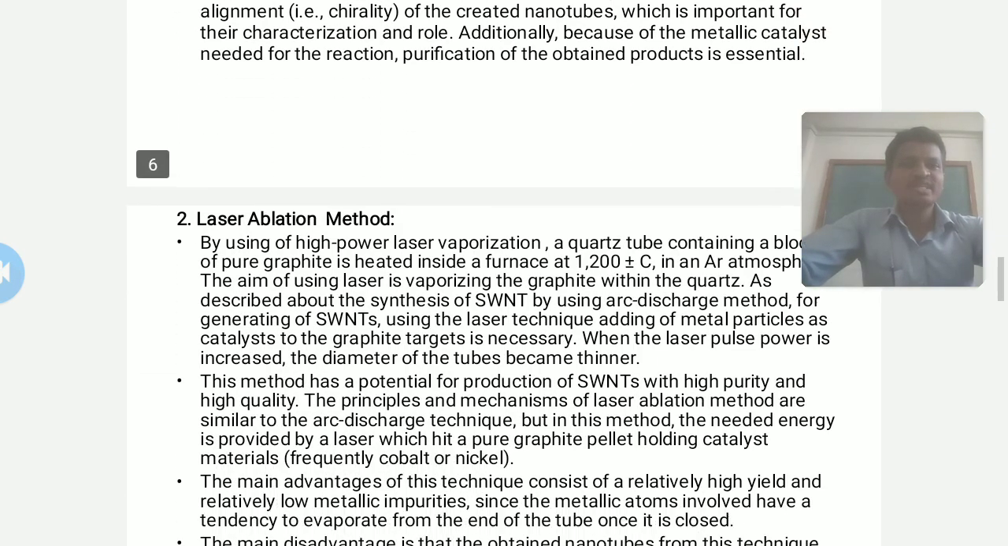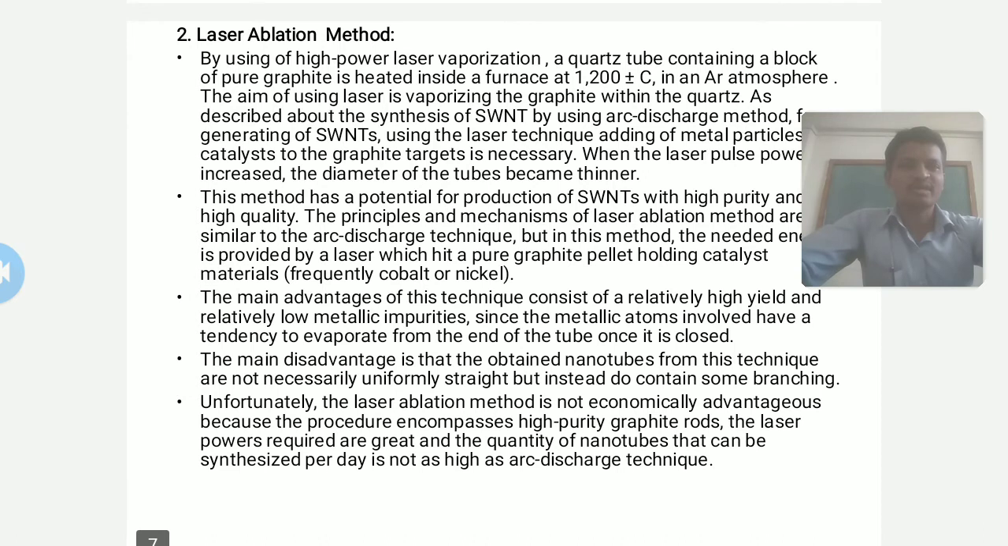Now the second method is called the laser ablation method. By using high power laser ablation, a quartz tube containing a block of pure graphite is heated inside a furnace at 1200 degrees Celsius in an argon atmosphere. The aim of using the laser is vaporizing the graphite within the quartz.